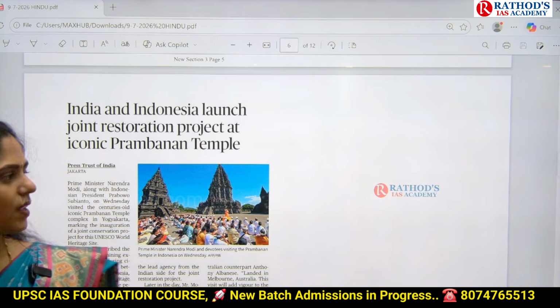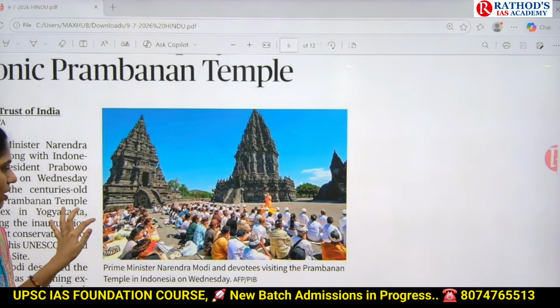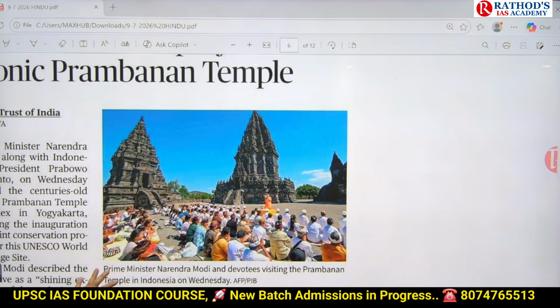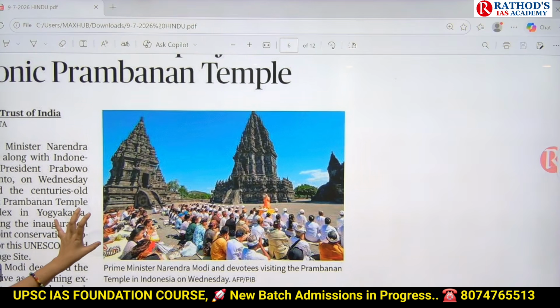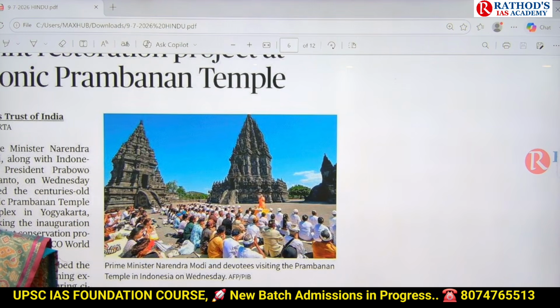That is the reason. Okay, see this temple. This is that temple, guys. And this temple is located in Indonesia. Okay. Now let us see some facts related to this temple. So what is the style of this temple? Is it Nagara or Dravida? Okay, I will tell you one more concept.